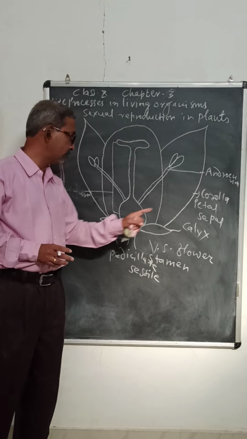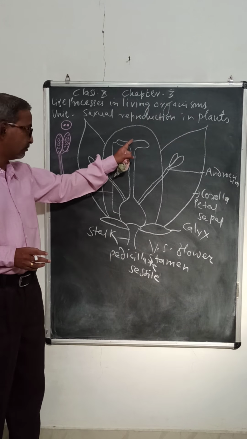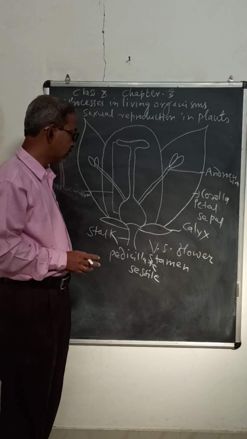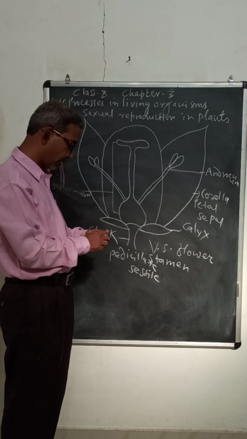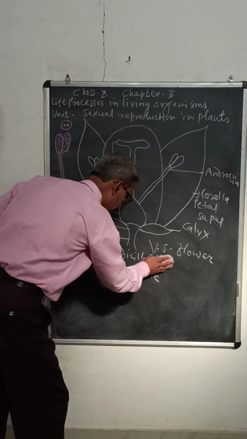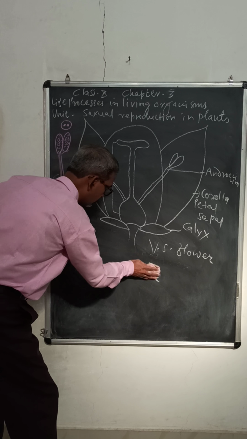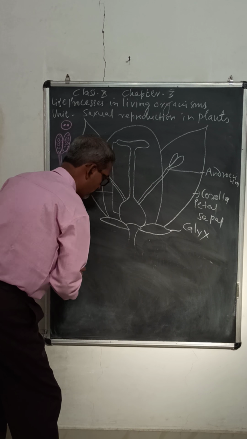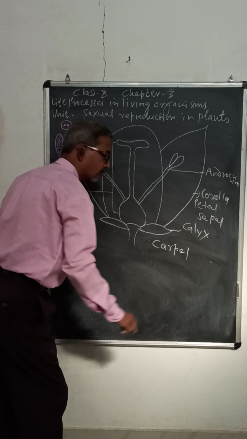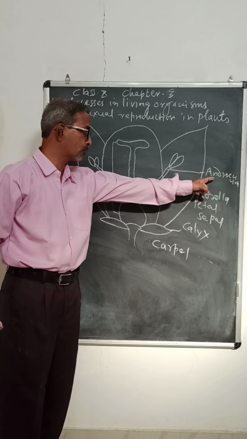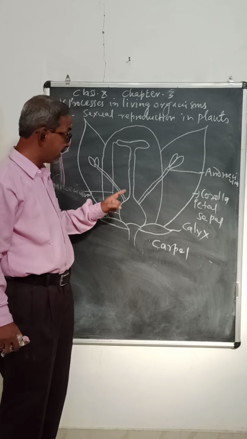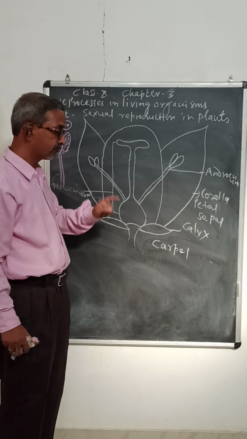We have seen androecium. Now we shall see gynoecium. This is the gynoecium. The member of gynoecium is called carpel, as the member of androecium is called stamen. It is made up of three parts.